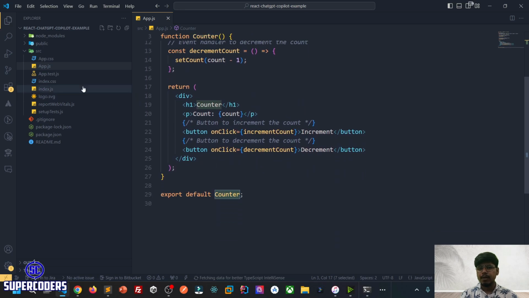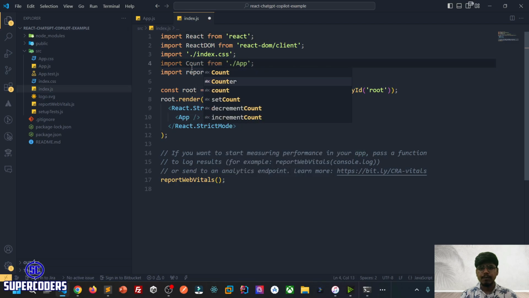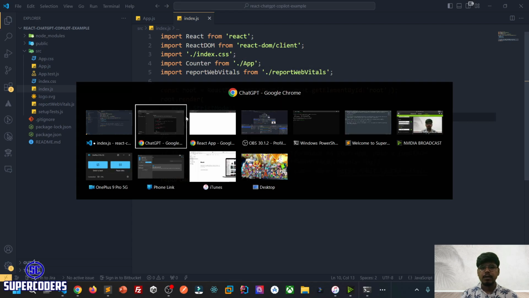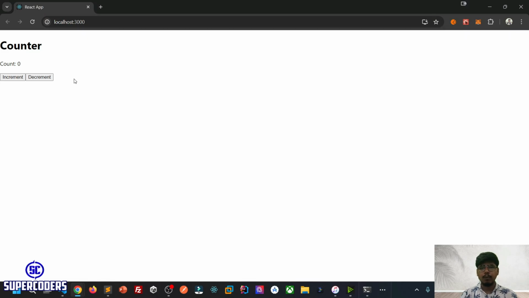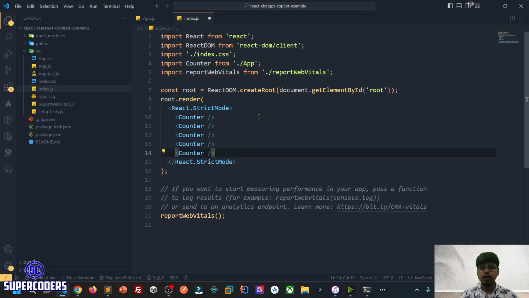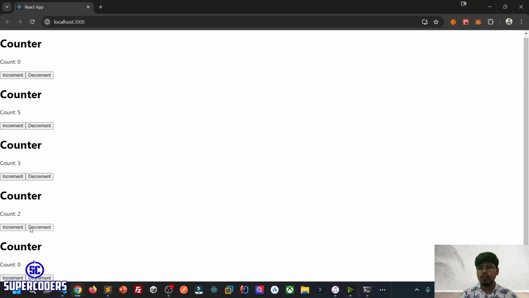So save it, and in our index.js file, simply change App to Counter. Now let's render the counter component, save it, and check. You can see our program is running. If we click on increment, it increases. If we click on decrement, it decreases. So let's add some more counters. Copy the same code again, save it, and you can see if you click on plus, it increases, and the other one increases also.